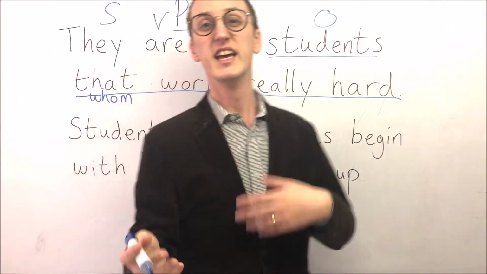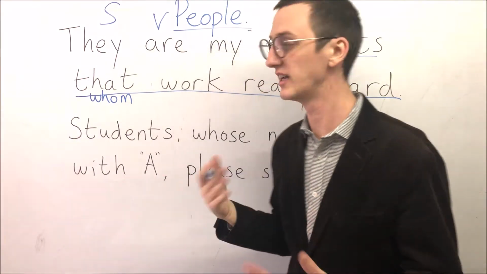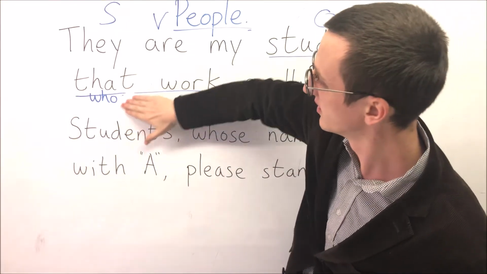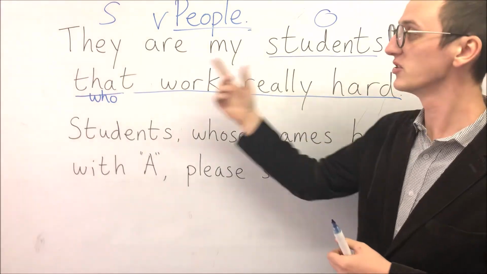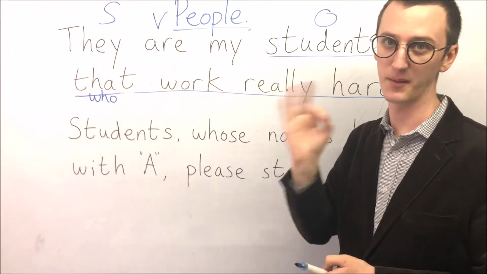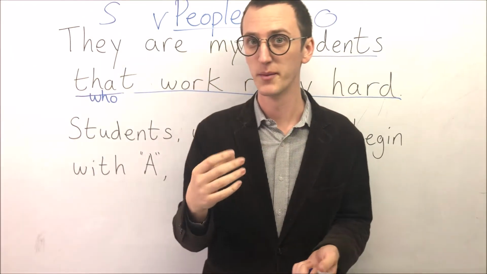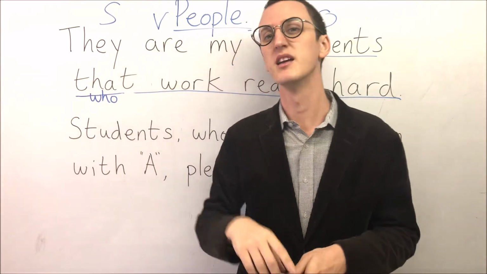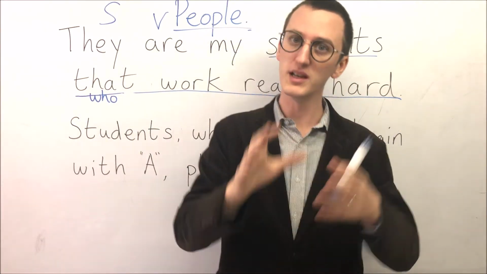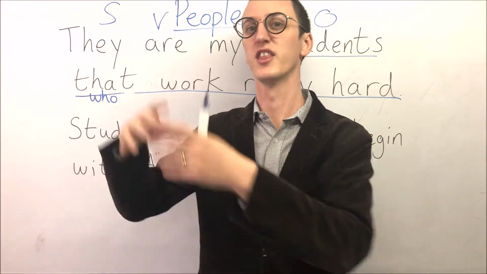But in informal, casual English, we don't use whom. We just say who. They are my students who work really hard. That is okay for casual English. But on any English test, be careful: whom is for the object, who is for the subject.